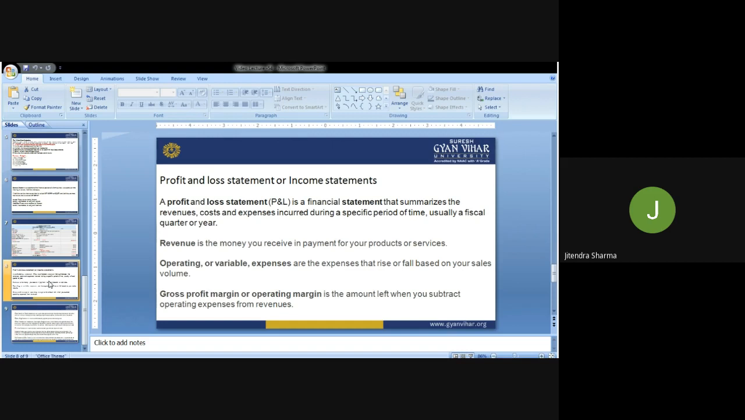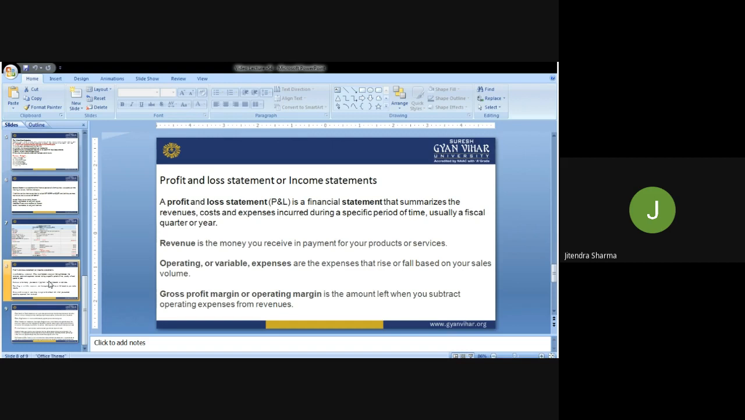A profit and loss statement is a financial statement that summarizes the revenue, cost and expenses incurred during a specific period of time, usually a fiscal quarter or a year. Generally, we prepare quarterly, monthly, sometimes in some business houses, but finally we'll issue for the 1 year. Revenue is the money you receive in payment for your products or service.